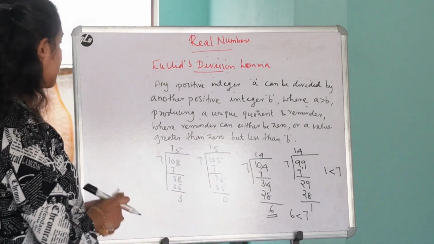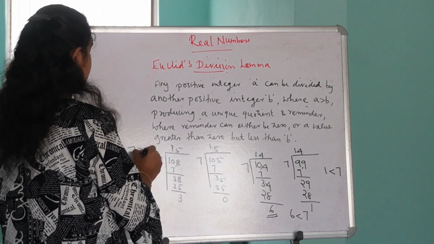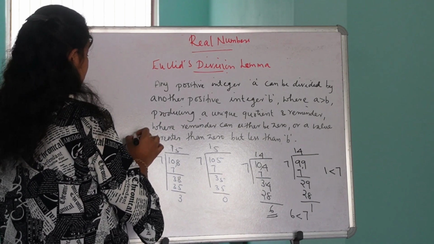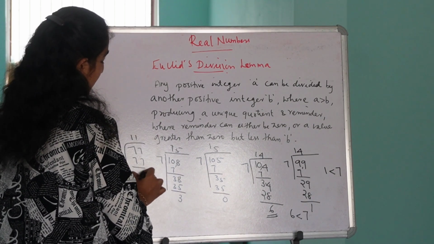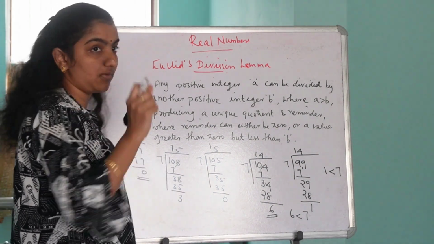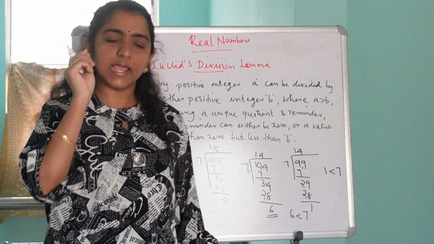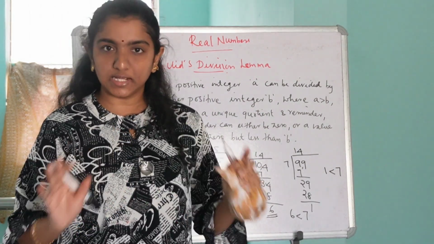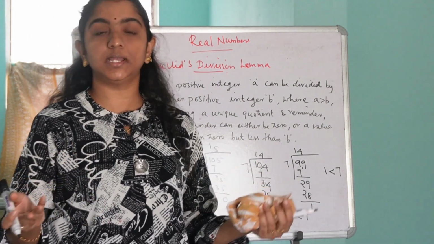Let's take one more example. If we are dividing 77 by 7, how many times does 7 go into 77? 11 times, and the remainder is 0. So when we divide any number, you can take any random number and divide it by 7.